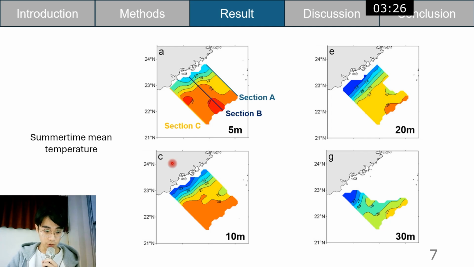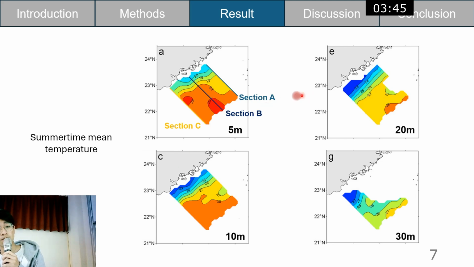The research first looks at the summertime mean temperatures in a horizontal way. You can see in picture A, at a depth of 5 meters, they plotted the temperature contours, and used section A, section B, and section C to make the contours, at depths of 5 meters, 10 meters, 20 meters, and 30 meters.